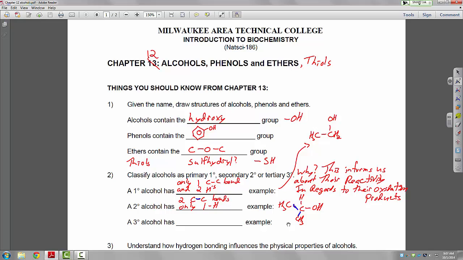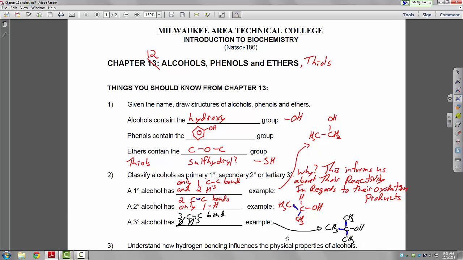Tertiary is going to have three carbon-carbon bonds, and the fourth bond will be to the hydroxy group, so zero hydrogens. A good example of this is a molecule called t-butyl alcohol. It's not one that we really talked about in class. In IUPAC nomenclature, this would be 2-methyl-2-propanol. If you notice, this is the alcoholic carbon, and it has three carbon-carbon bonds and no hydrogens.